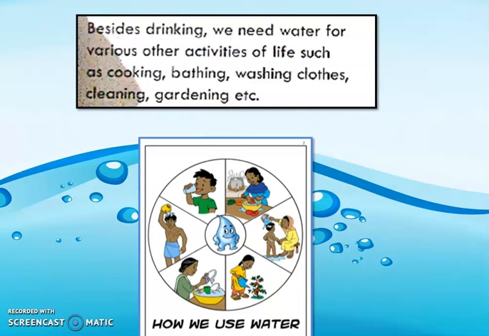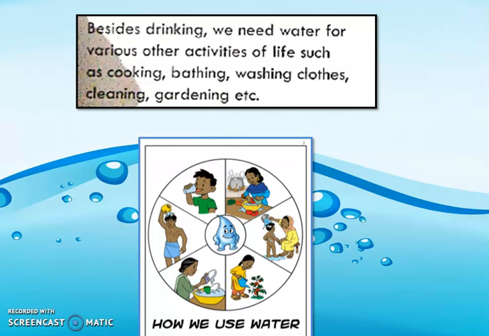Besides drinking, we need water for various other activities of life, such as cooking, bathing, washing clothes, cleaning, gardening, etc. Yes, water is not only required for drinking, right? But we have a lot more uses of water in our day-to-day life, from waking up in the morning till the time we are getting to sleep. Up to that time, water is required for many activities, right?